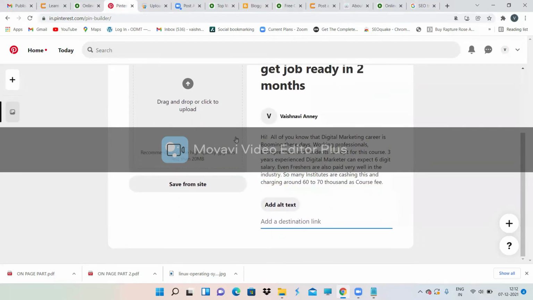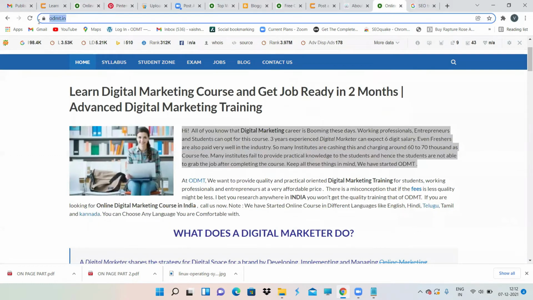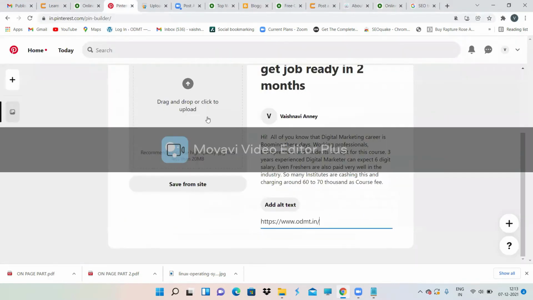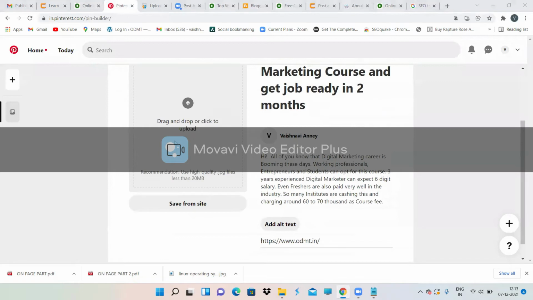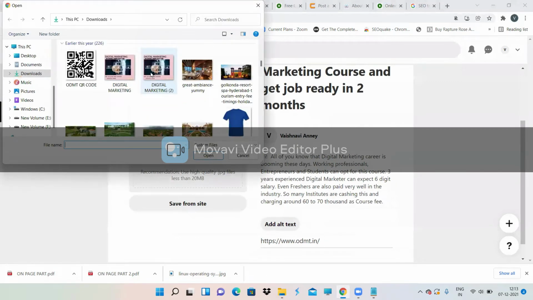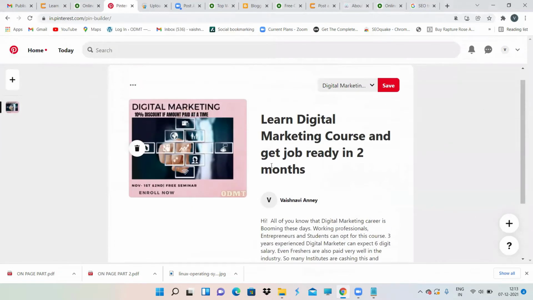Now add your destination link. For whichever website you are giving your backlink, you have to copy that website URL. Copy that website URL, come back to your Pinterest account and paste it over here. Now, if you have any image with you, then you can just upload the image. I have just uploaded some random image over here.